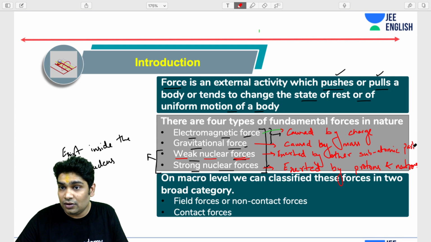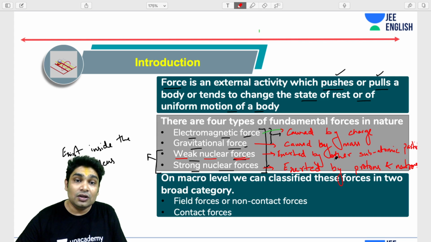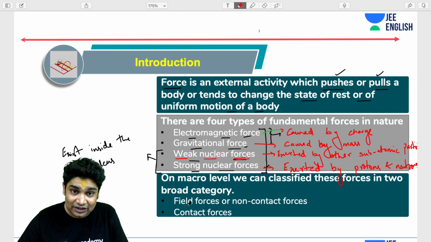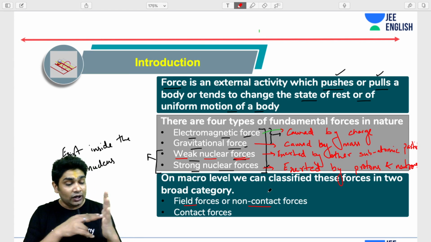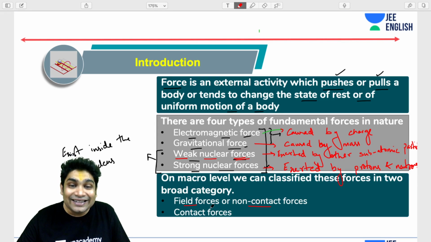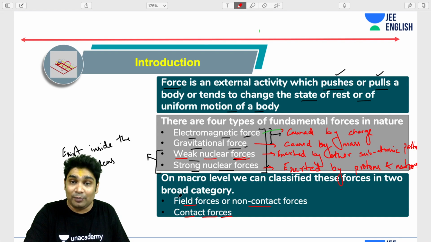On a macro level, however, these forces can be categorized into two categories. One is called field force or non-contact force. For these forces, contact is not necessary. And then you have contact force. For them, actual contact is needed. This is going to be our broad categorization of forces.